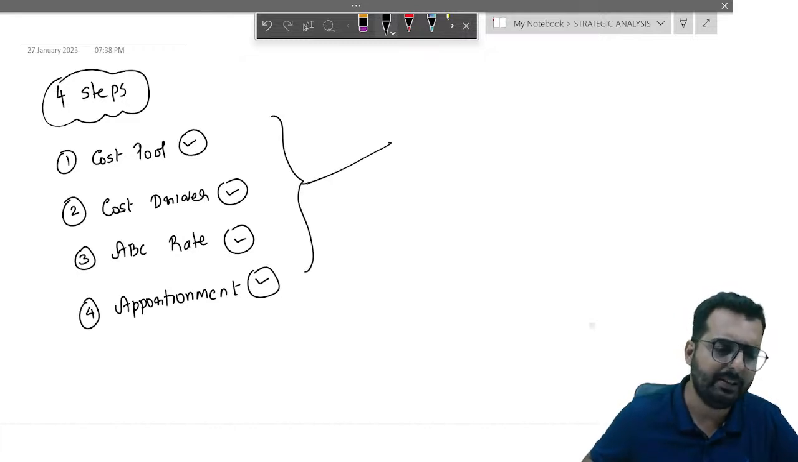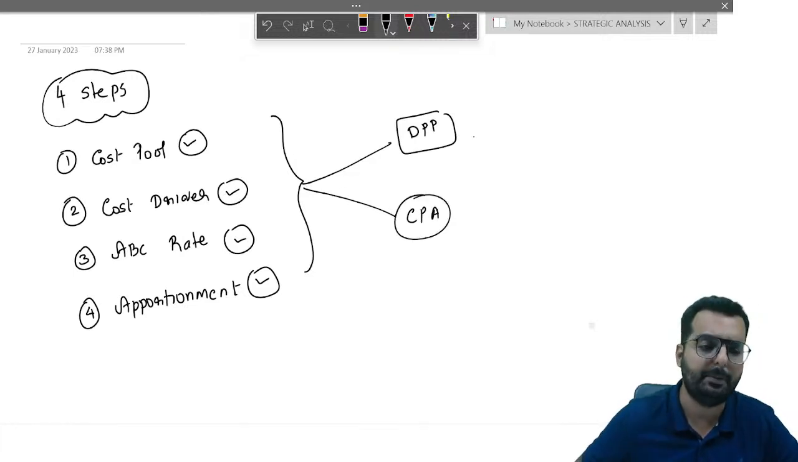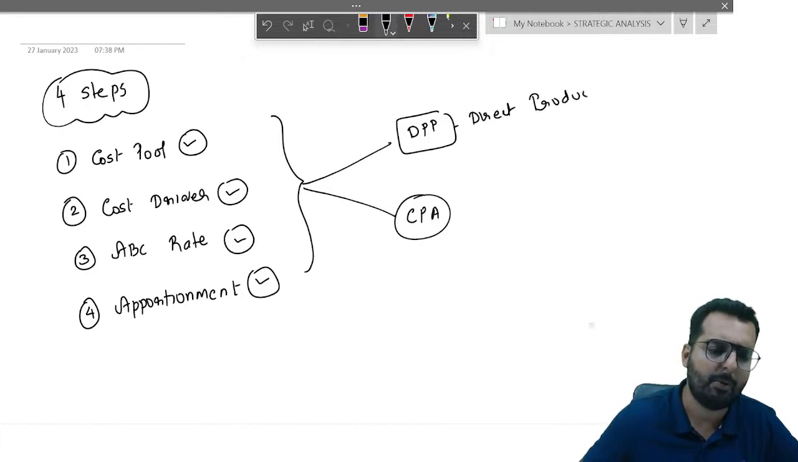Friends, keeping this theory as the base, they are teaching you 2 more things over there. One is called as DPP, or the full form of DPP is direct product profitability.